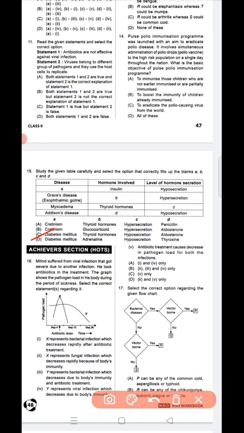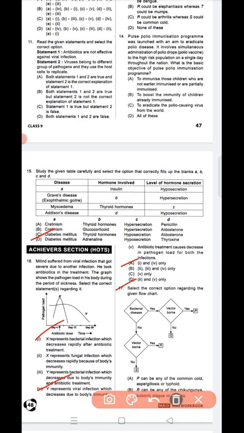Milan suffered from a viral infection that got severe due to another infection. He took antibiotics in the treatment. The graph shows the pathogen load in his body during the period of sickness. Select the correct statement regarding it. Question number 16, option A is the correct answer, that is 1 and 4. X represents bacterial infection, which decreases rapidly after antibiotic treatment, and Y represents viral infection, which decreases due to the body's immunity.